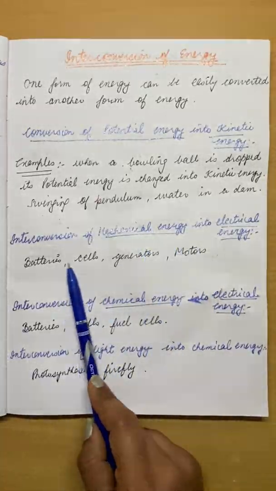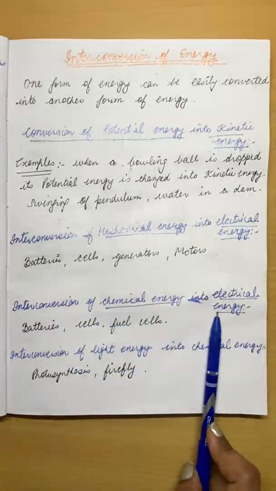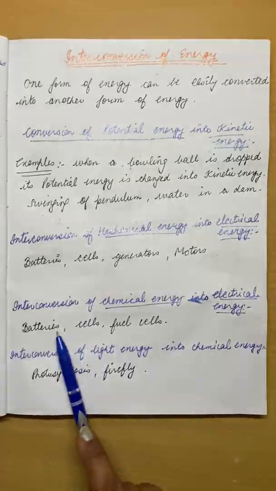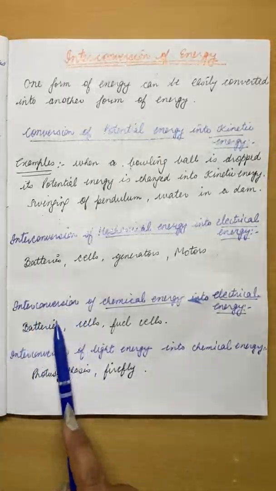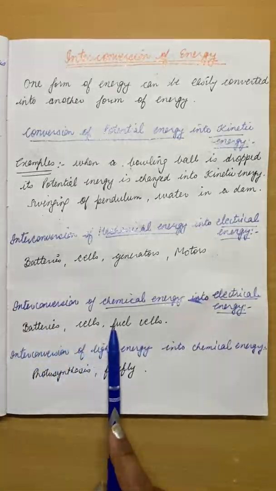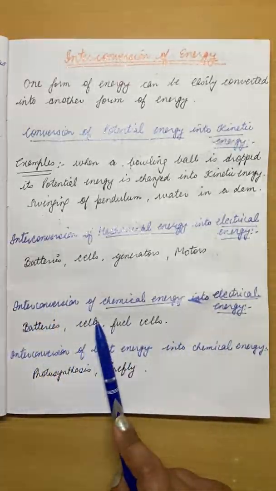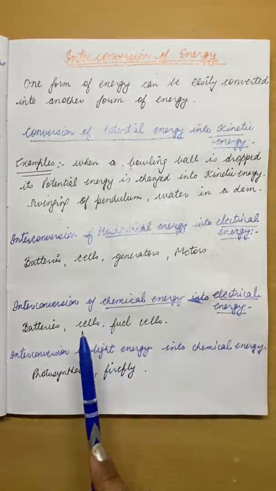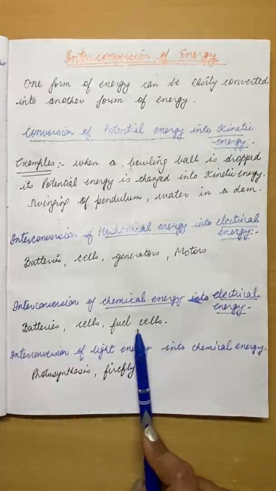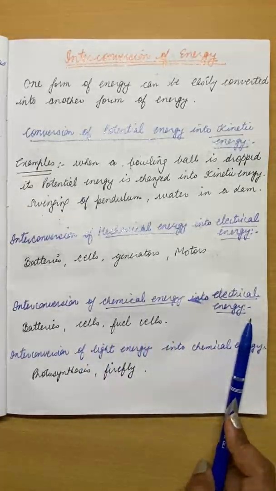Same in the example of batteries and cells: interconversion of chemical energy into electrical energy. You must have seen batteries and cells, they all contain chemicals. So they convert chemical energy into electric energy or heat energy. Mostly cells and batteries are used in mobile phones and remotes. They change chemical energy into electrical energy. Fuel cells are also used to convert chemical energy into electrical energy.